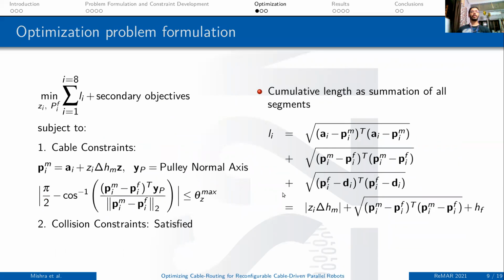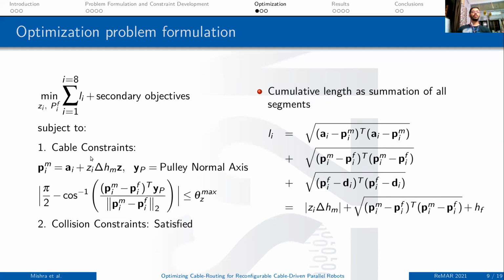Finally, we formulate the optimization problem as minimizing the cumulative length of all the cables which are rolled, plus some secondary objectives, for example, minimizing cable friction loss.